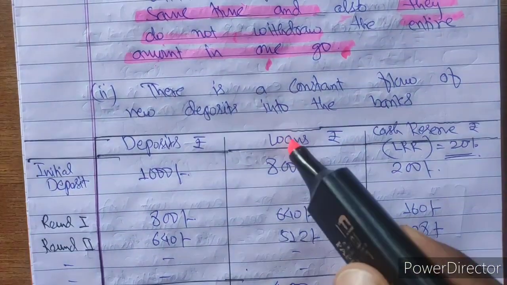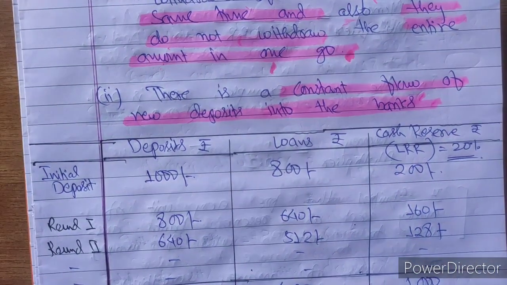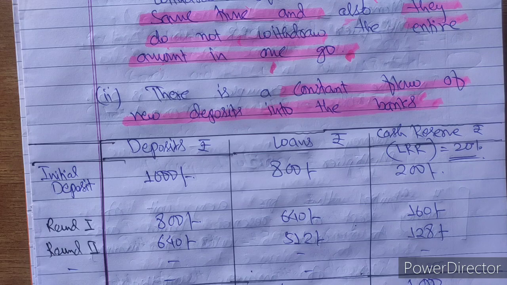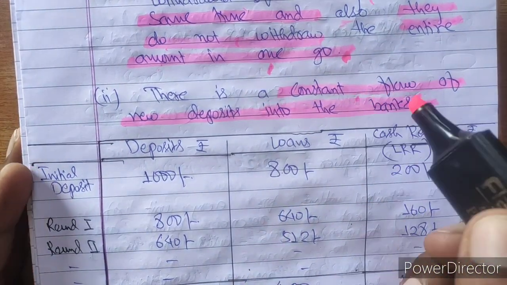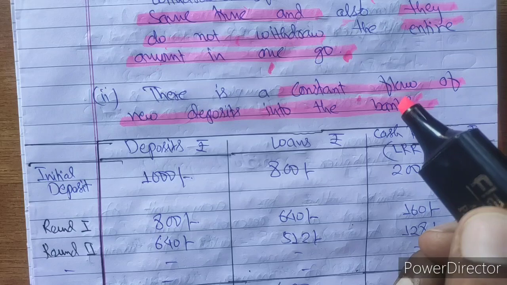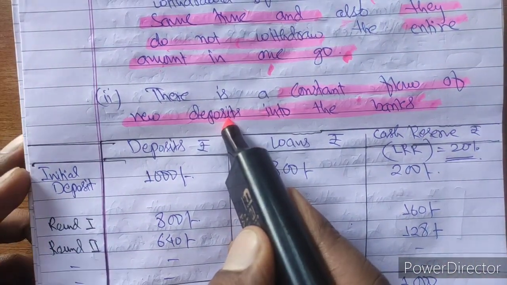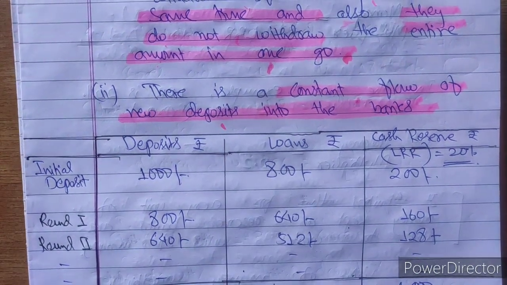Second reason: there is a constant flow of new deposits into the bank. We have discussed two concepts, stock and flow. Deposit is a kind of flow concept, measured over a period of time. Every day crores of rupees are deposited in big banks. So it is not a constant concept where once a deposit is done, that is the end. It is a regular process. There will be regular deposits and regular withdrawals, so money flow and money circulation will be there. This is the reason why only a small fraction of money is kept as a reserve.